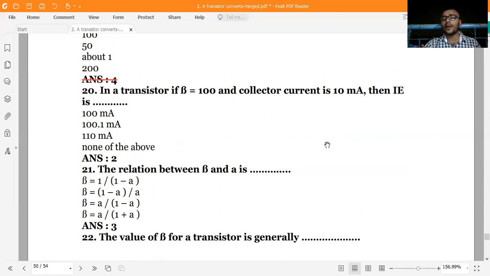Beta 100 is equal to 10 divided by IB, so IB is equal to 10 divided by 100, which means IB is equal to 0.1 milliampere. Then IE is equal to 100 plus 0.1, equal to 100.1 milliampere. So our option is the second one.